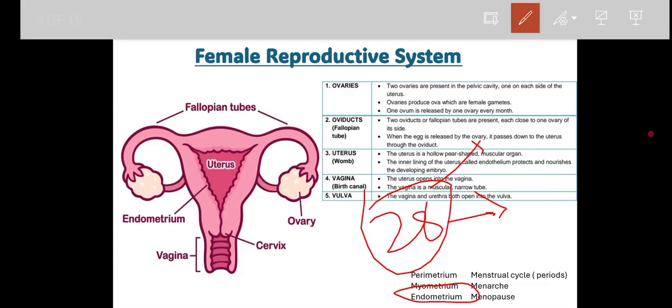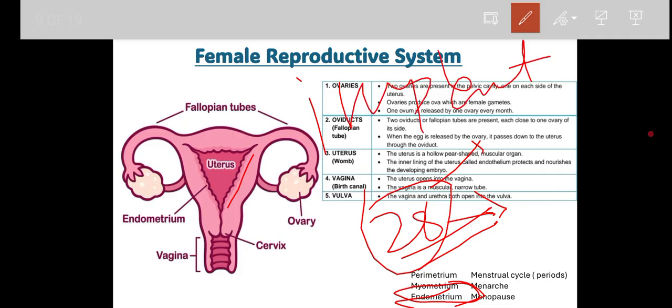Okay. One more thing is here, the endometrial wall is actually made up of mucus, right, and along with this some blood vessels are also there, right. So that's why during the period or the menstrual cycle, at that time the blood comes out, correct. And why is it formed within 28 days? Because it is required for the implantation, the attachment of the developing embryo with the wall of the uterus. Why is it attaching? Because it has to take the nutrition from the mother especially,